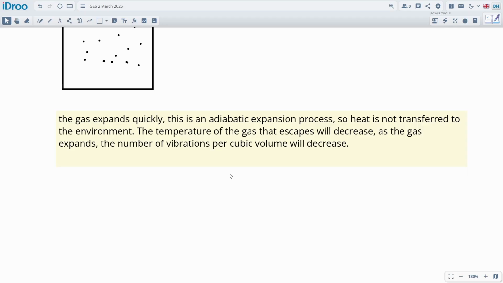Well, I meant to know about those, and I should look into it a bit more because there's a couple of different expansions, and I think it's adiabatic and non-adiabatic. So heat is not transferred to the environment because the expansion happens super quickly. Like all the heat energy stays inside the gas. It doesn't have time to transfer to the environment. The temperature of the gas that escapes will decrease as the gas expands. The number of vibrations per cubic volume will decrease.